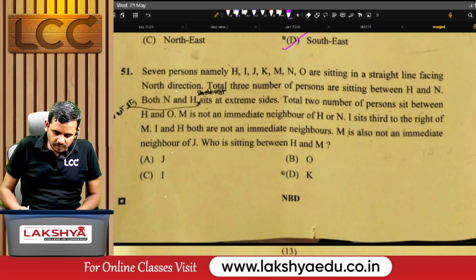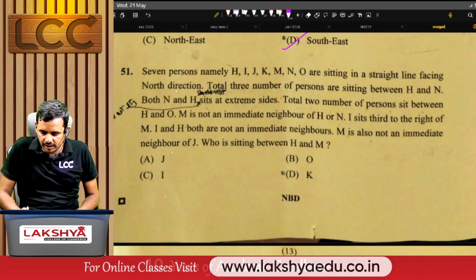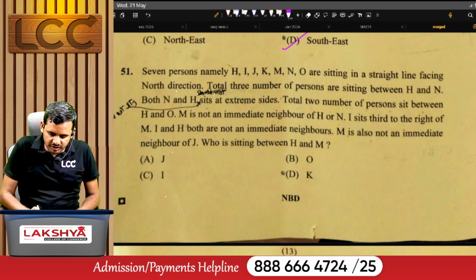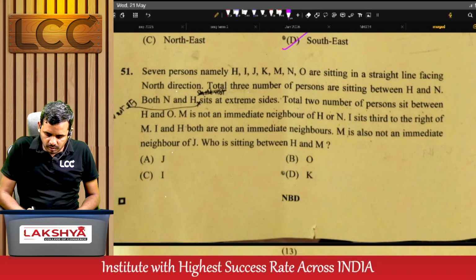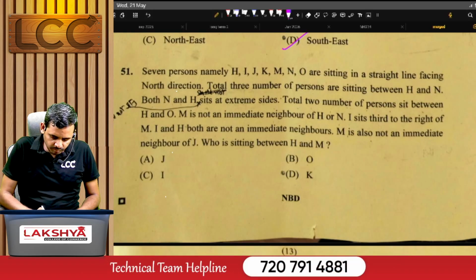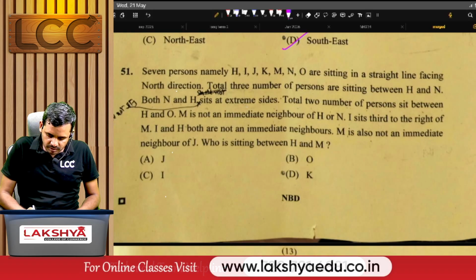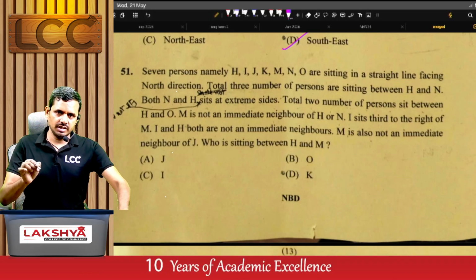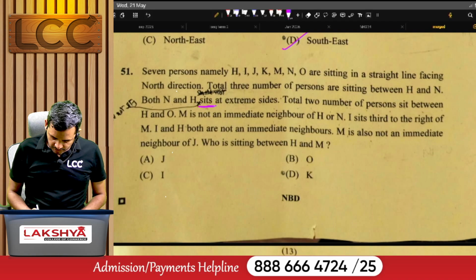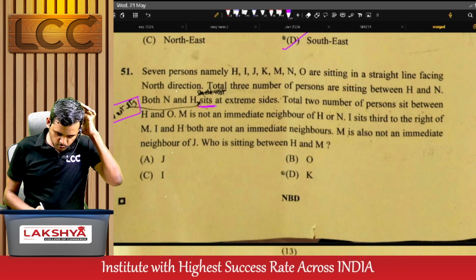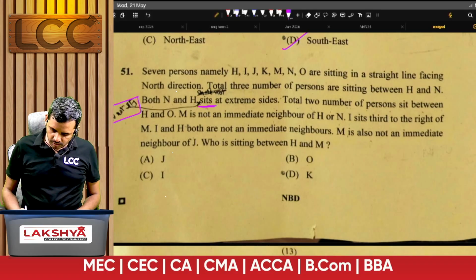Next, see problem number 51. 7 persons, namely H, I, J, K, L, M, N, O, are sitting in a straight line facing north. A total of 3 persons are sitting between H and N. Both N and H should not sit at the extreme sides. Remember a small correction in that question: here they gave "sit at the extreme side", but the small correction is "should not sit on the extreme sides".